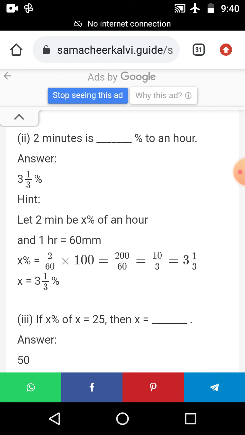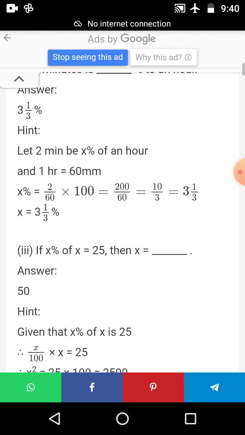Then x percentage, how is it possible? 2 by 60, isn't it? 2 by 60 into 100. Then solve it: 200 by 60. Then get the answer 10 by 3, that is 3 and 1 by 3 percentage. Okay, ma'am?